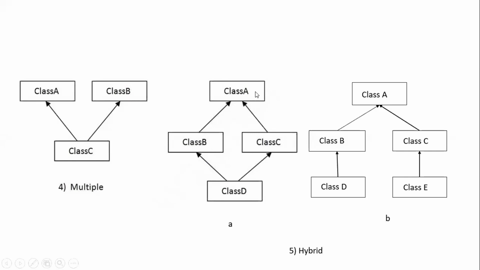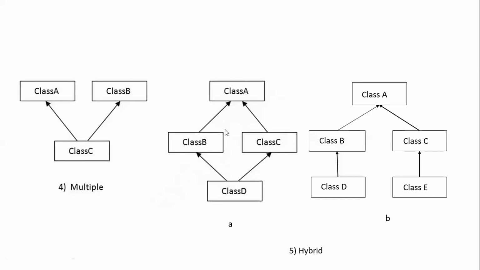A, B and C, what type of inheritance is this? Hierarchical inheritance, right? In hierarchical inheritance, you will have one particular parent class, and different classes will be acquiring properties from this parent class. This is hierarchical inheritance, and obviously hierarchical inheritance is supported in Java.